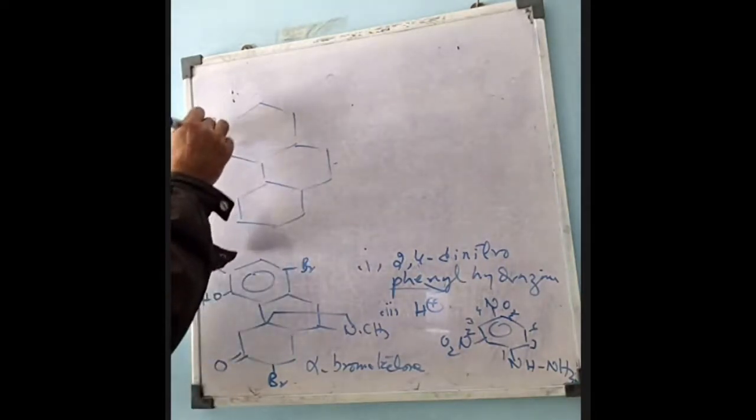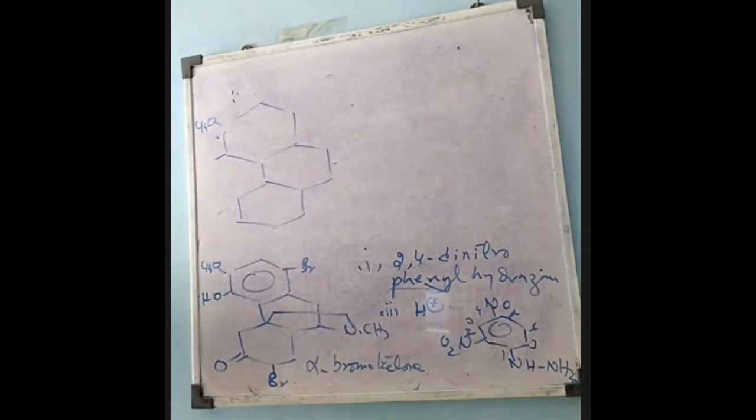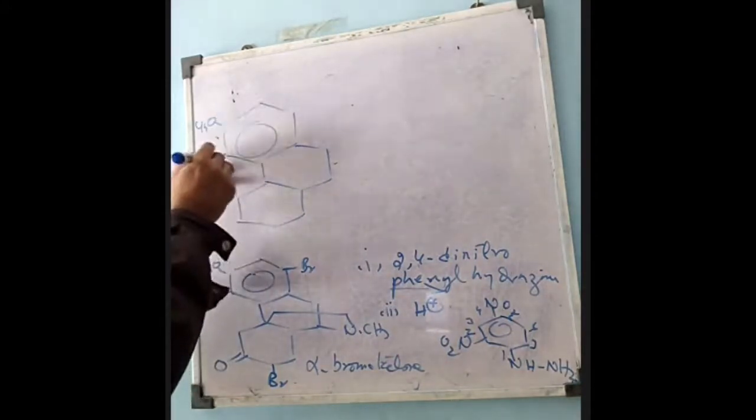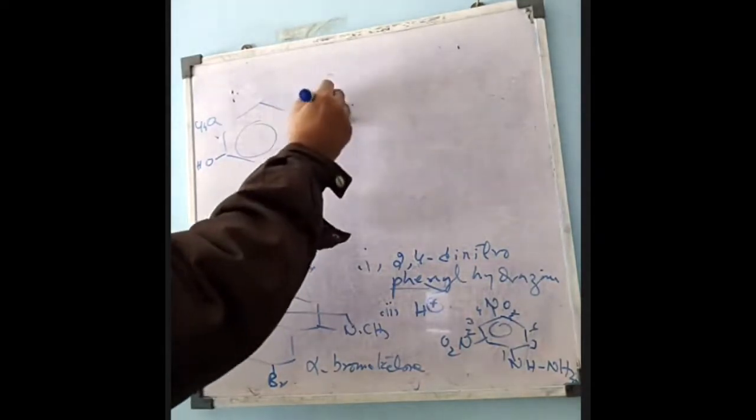Here we have the methoxy group, OH, and bromine.